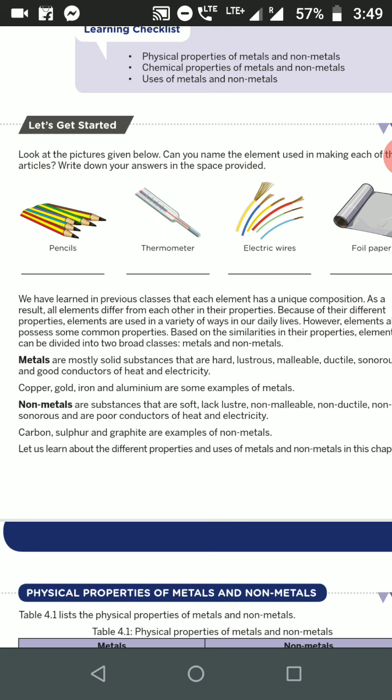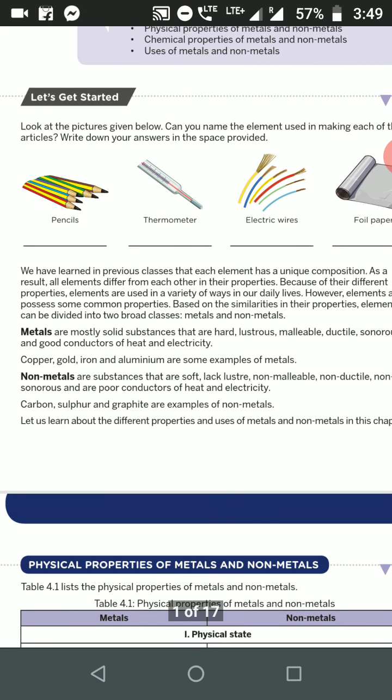It is solid, it should be hard, it should be lustrous. Lustrous means shining. Malleable means they can be changed into sheets. Ductile means they can be changed into wires. Sonorous means they can produce sound, and they are good conductors of heat and electricity. Examples: copper, gold, silver, iron, aluminium. These are some examples of metals.